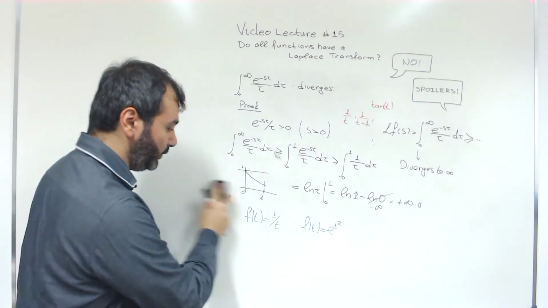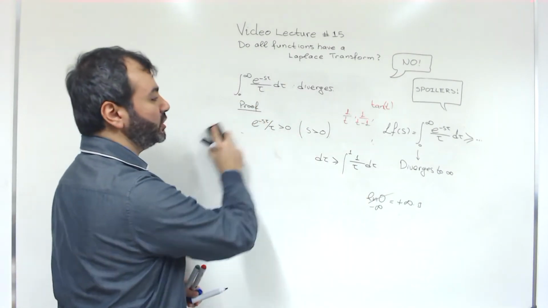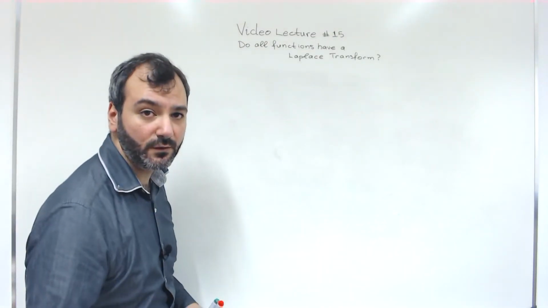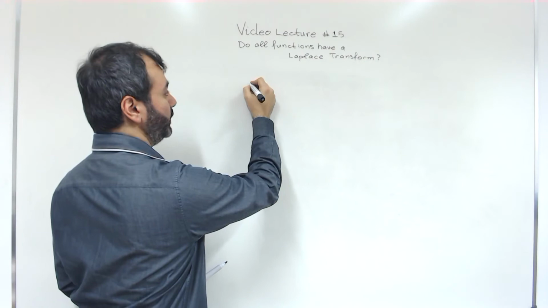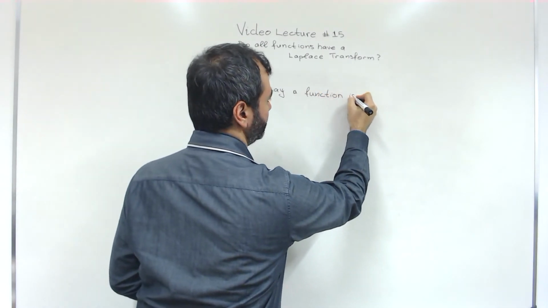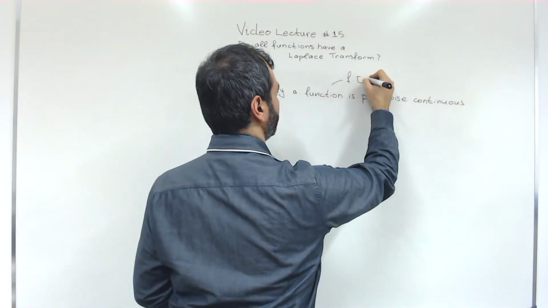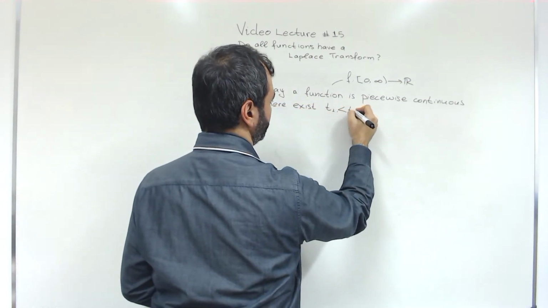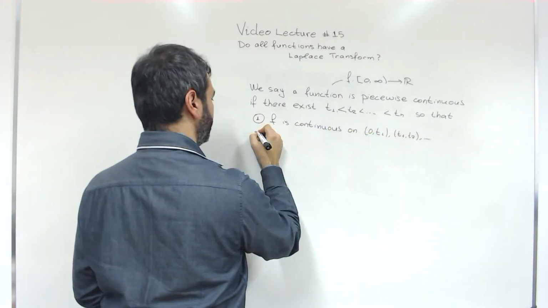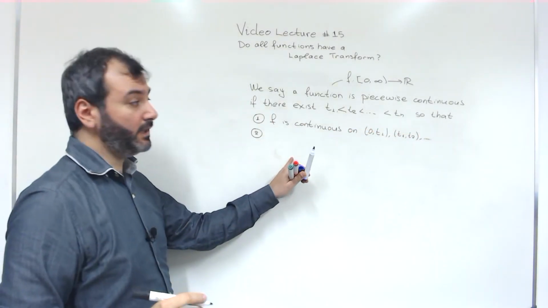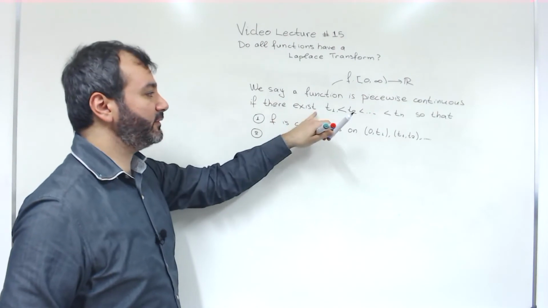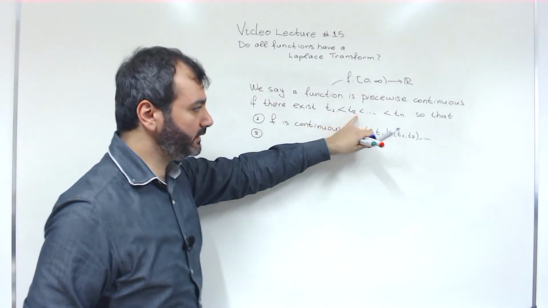And on top of that, we also want to impose another assumption so that nothing else strange happens. And this is the assumption of continuity. Overall, we say that the function is piecewise continuous over this domain from 0 to infinity if there exist time instants t1, t2 up to tn.